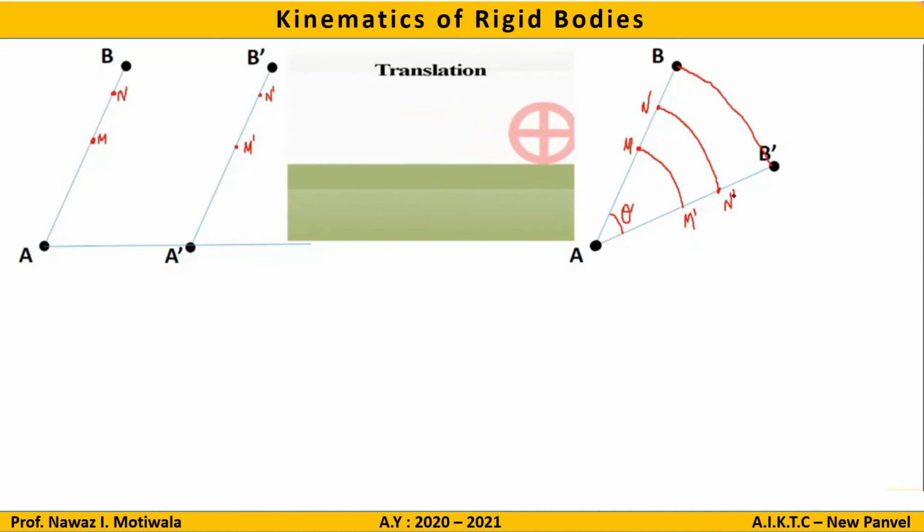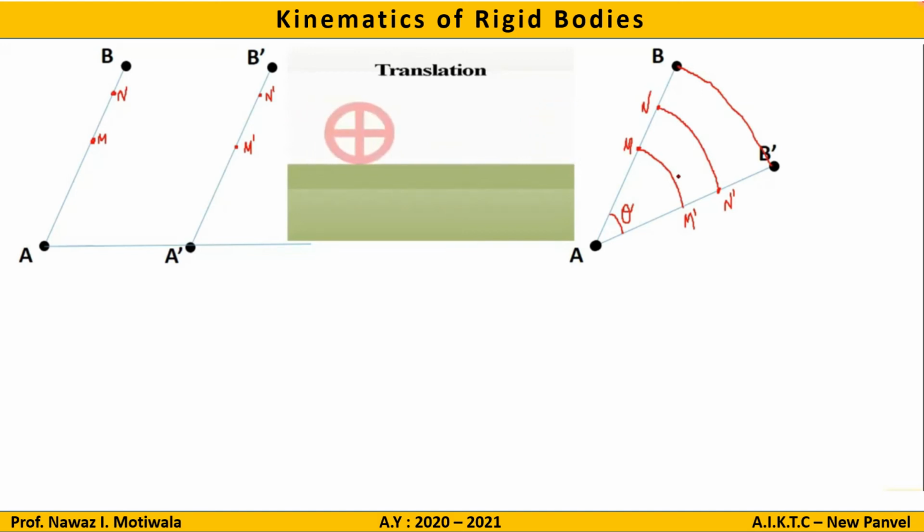So in the first case we have seen that for translation, linear velocity at each point remains the same. In the second case of rotational motion, we saw that for every point on the body the angular velocity remains the same. Now you must be thinking about what will be the effect on the linear velocity of these points on the body.